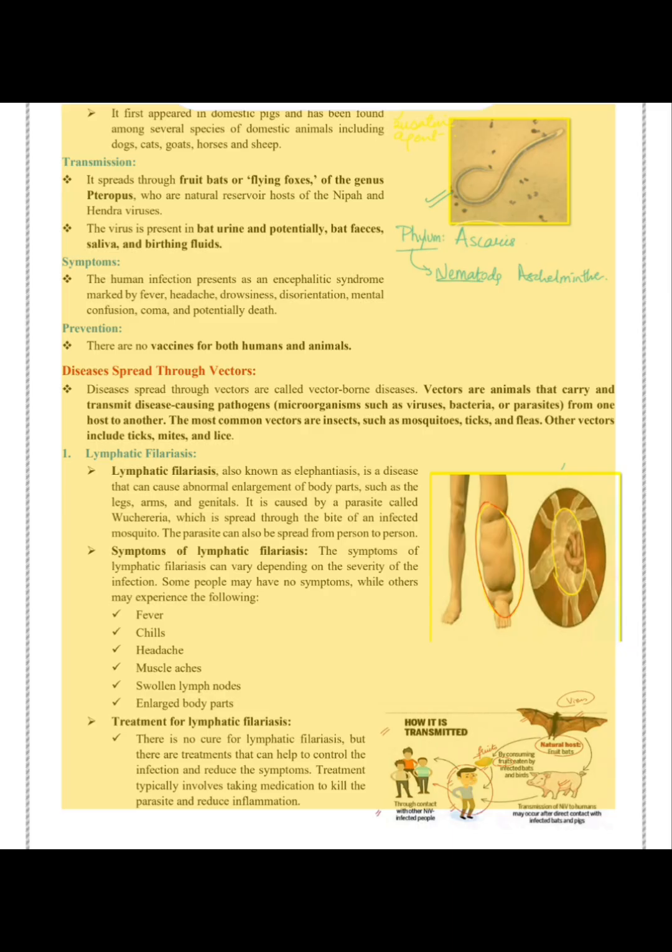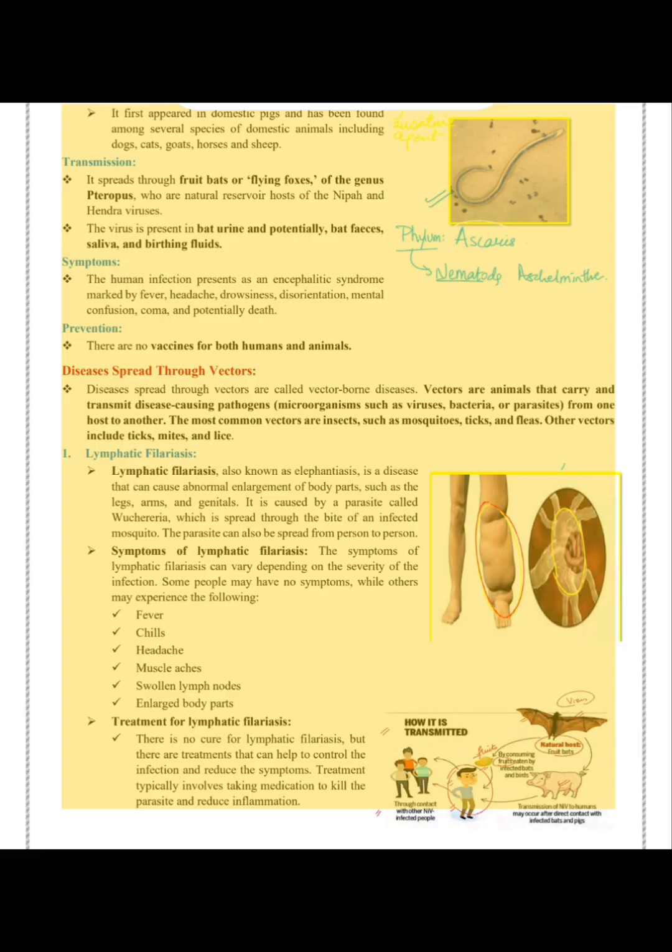Diseases spread through vectors. Diseases spread through vectors are called vector-borne diseases. Vectors are animals that carry and transmit disease-causing pathogens, microorganisms such as viruses, bacteria, or parasites, from one host to another. The most common vectors are insects, such as mosquitoes, ticks, and fleas. Other vectors include ticks, mites, and lice.